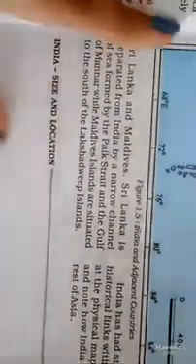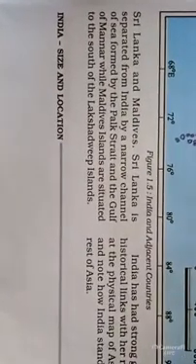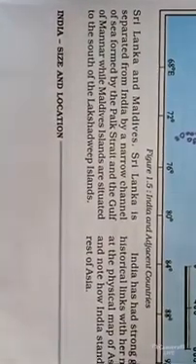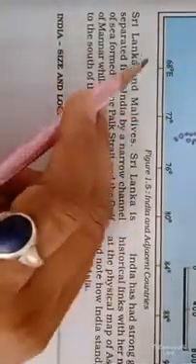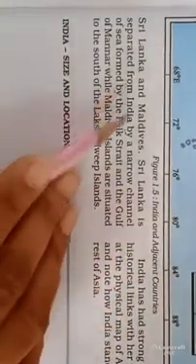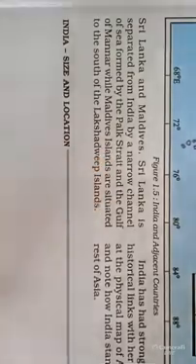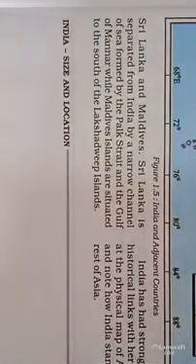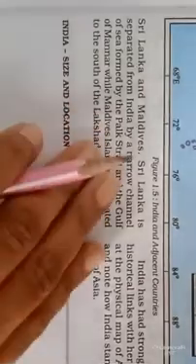Now on the next page, as you can see, we discussed the direction of India's neighboring countries, but there is some more information which we need to discuss. As you can see in this first line, Sri Lanka and Maldives are the southern neighboring countries of India. Sri Lanka is separated from India by a narrow channel of sea formed by the Palk Strait and Gulf of Mannar. So India and Sri Lanka are separated by a very, very narrow channel of sea which is formed by Palk Strait and Gulf of Mannar.